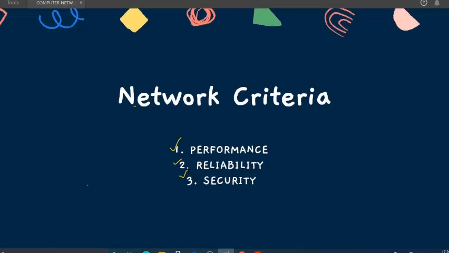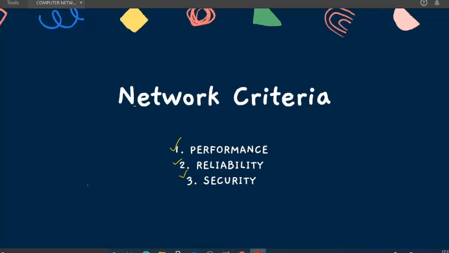Common logic: if there are more users and less speed, then obviously performance lacks. So how can we measure that a specific network will perform very well? We can measure it by transmit time and response time.